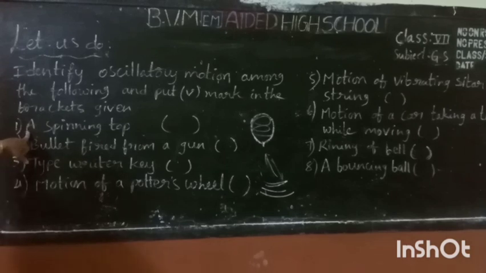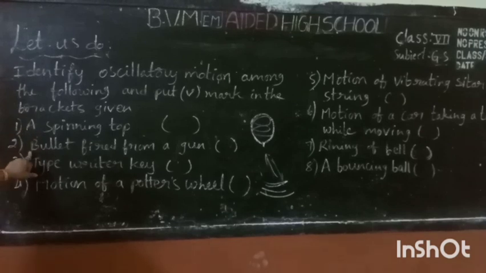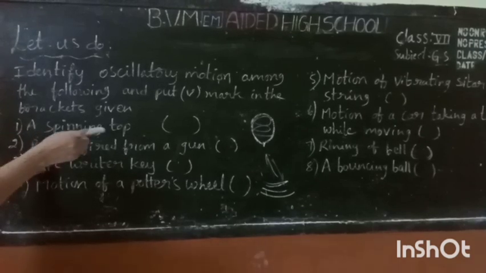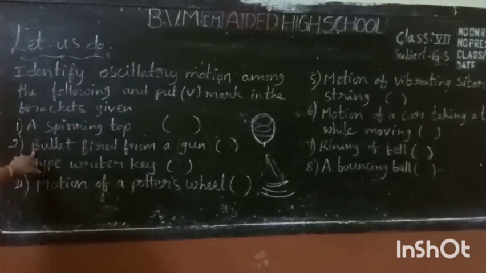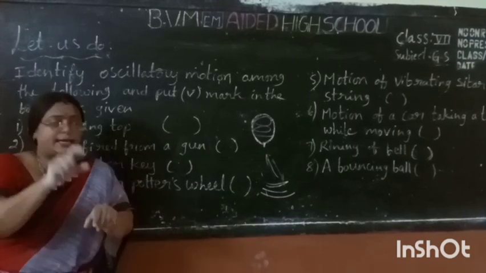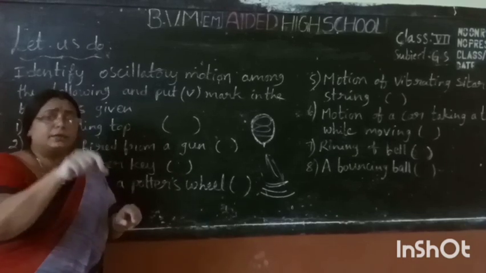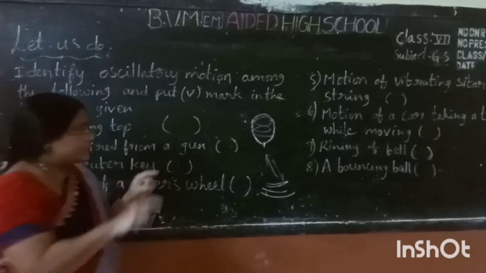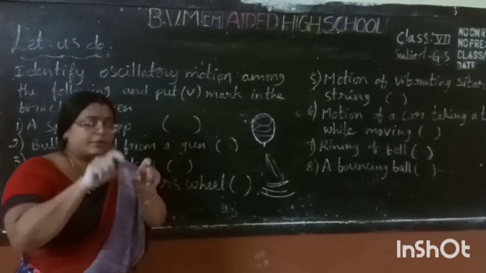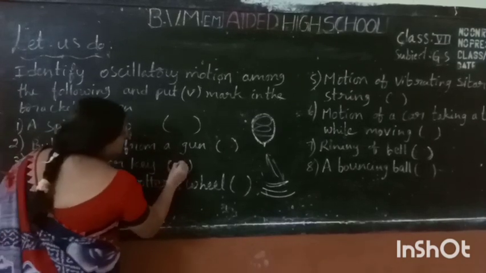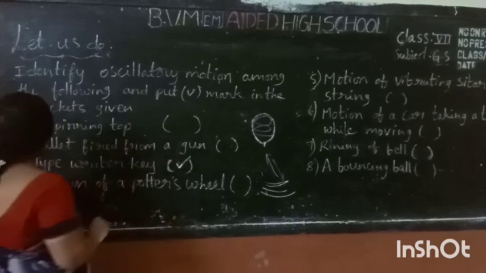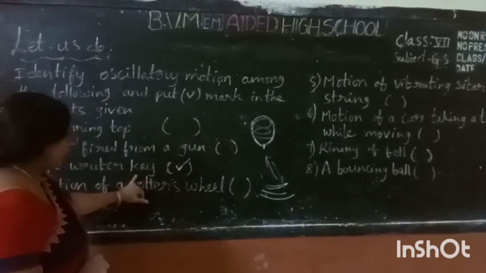Okay, a spinning top. It is a rotating motion, not an oscillatory motion. Bullet fired from a gun. It goes in a straight line, so it is not an oscillatory motion. Typewriter key. When you press the key on a typewriter, the buttons move forward and backward. We observe there that the oscillatory movement is there. Are you understood?